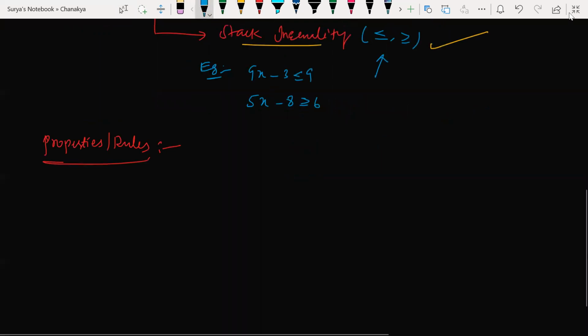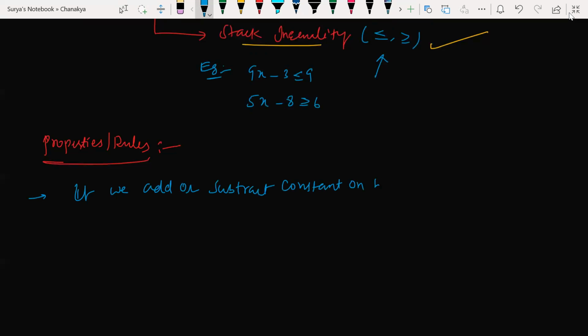The first rule is: if we add or subtract a constant on both sides of an inequality, then the inequality doesn't change. Sir, I didn't understand what is the meaning of this.